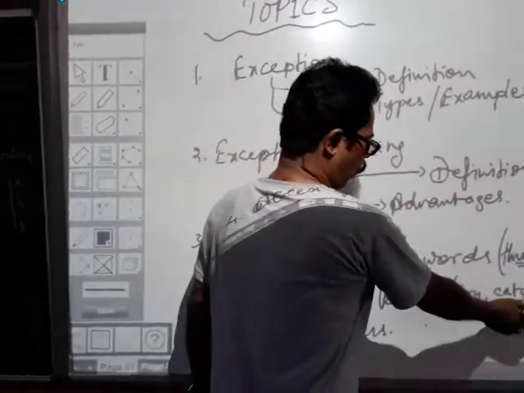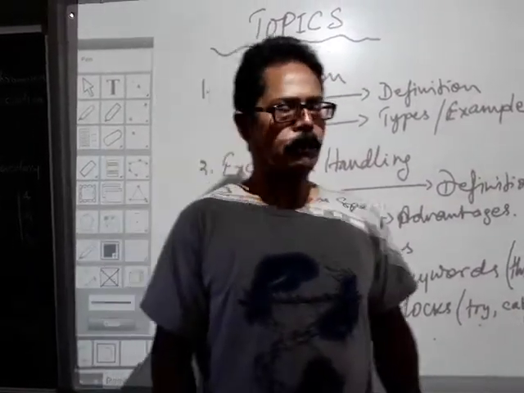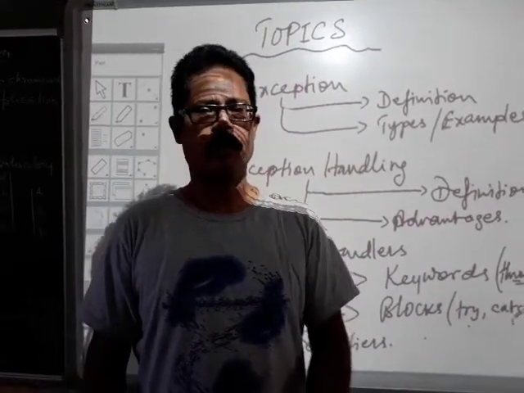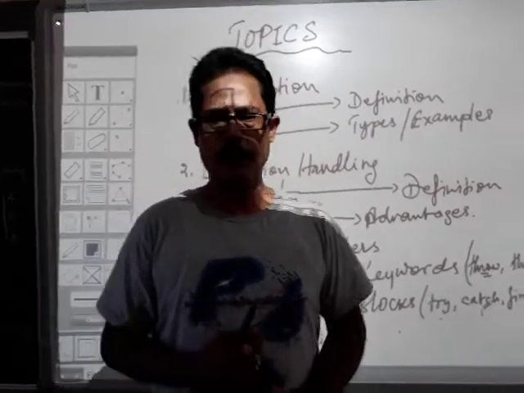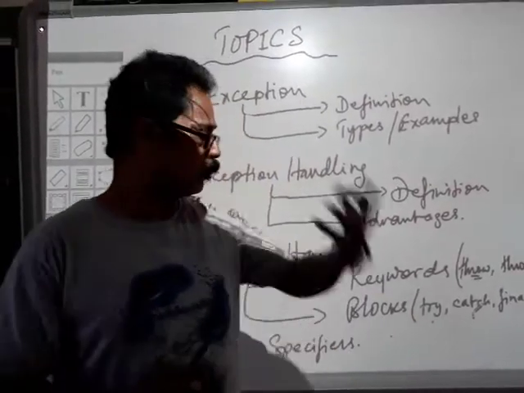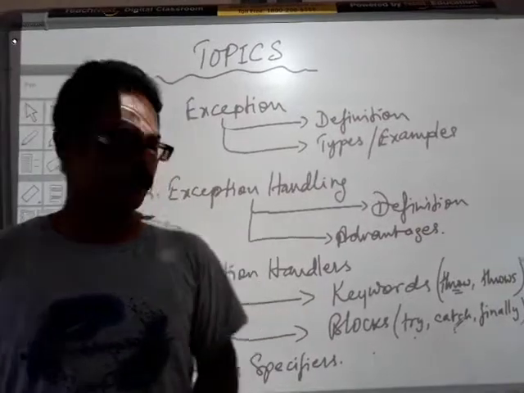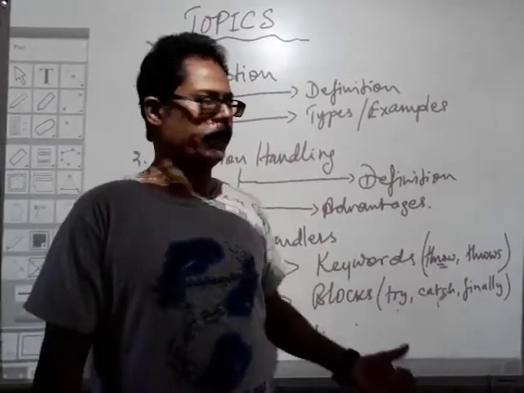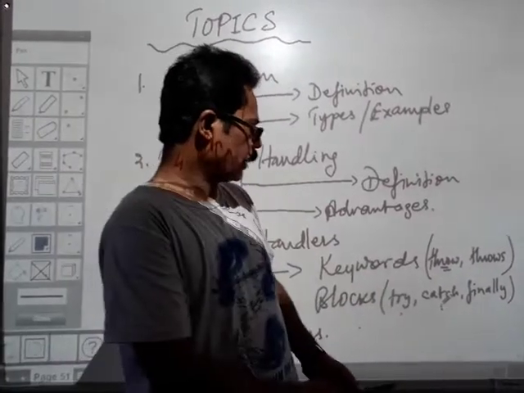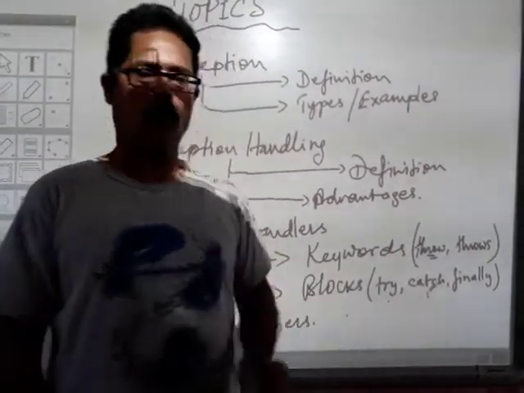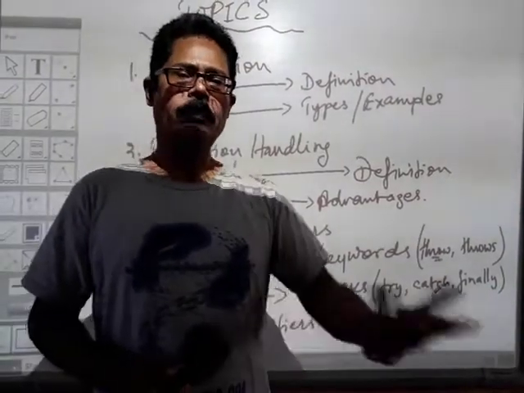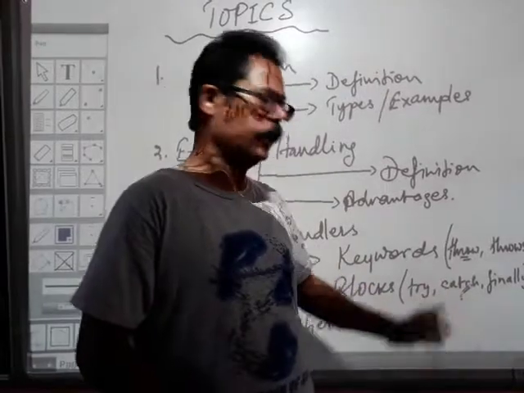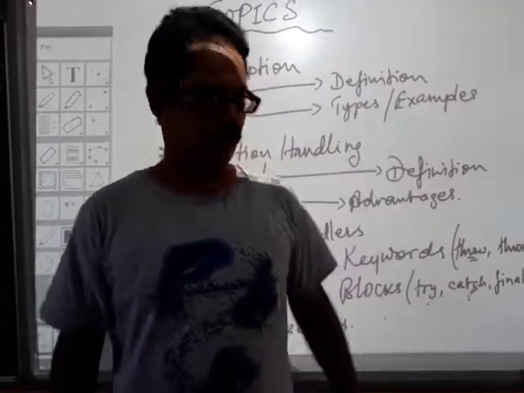Then we have a catch block. A catch block identifies the type of exception that is occurring. As I said just now, exceptions can be of many types. So what are those types? Those types are specifically caught, or identified, by a catch block. There can be only one try block followed by one or many catch blocks. So there can be any number of catch blocks following a single try block.